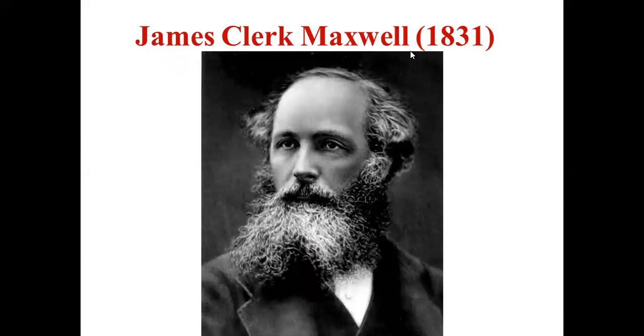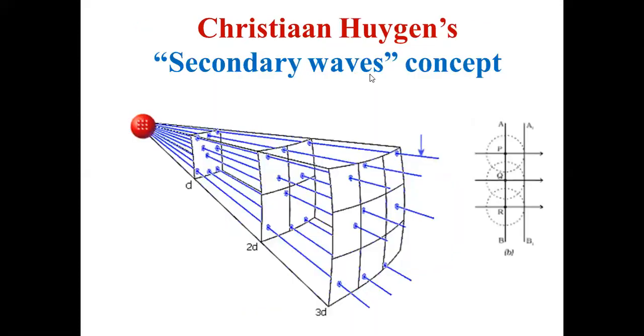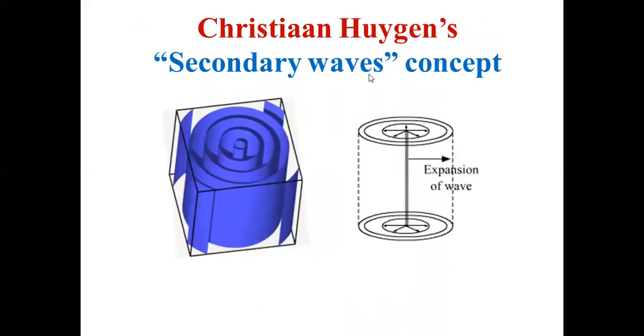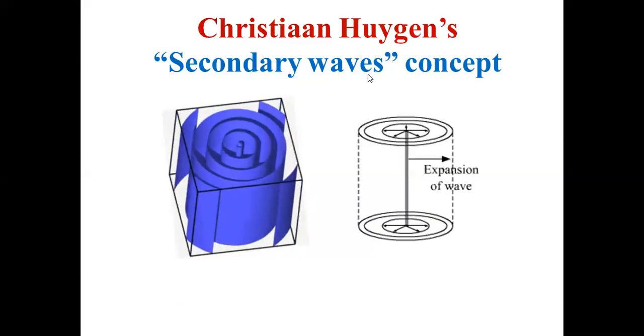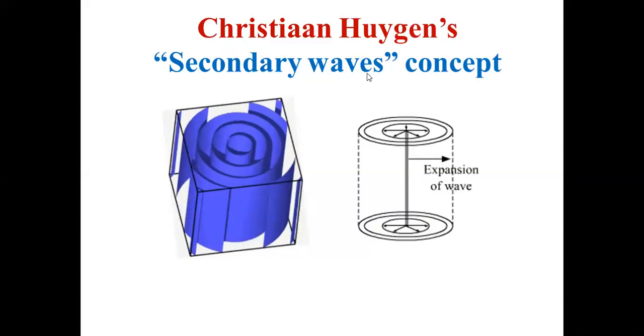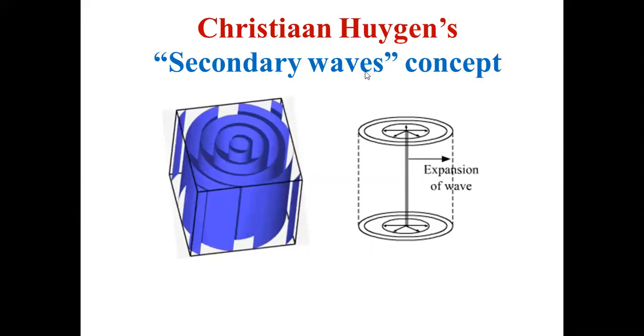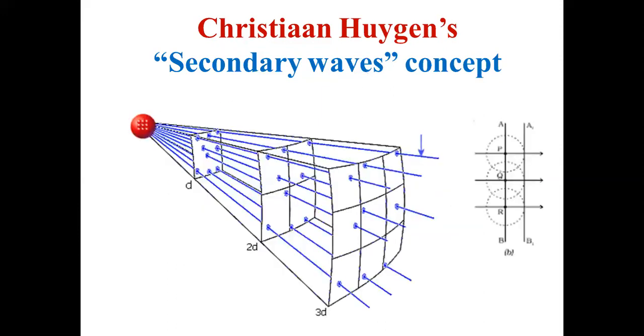And the third one, James Clerk Maxwell, proposed his own theory called electromagnetic wave theory, because Huygens' wave theory couldn't explain how light travels in vacuum. According to Huygens, light is a wave, a mechanical wave, so it should need a medium. That was his argument. But by that time, non-mechanical waves were not in the picture at all. That light need not require any medium, that concept was not clear at that time.